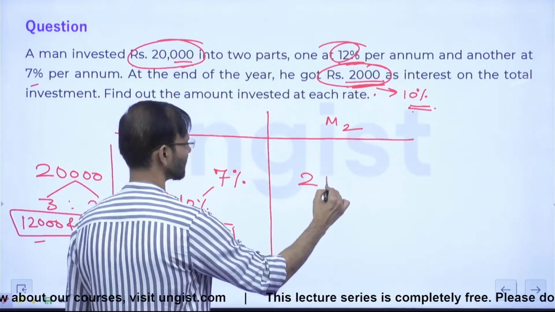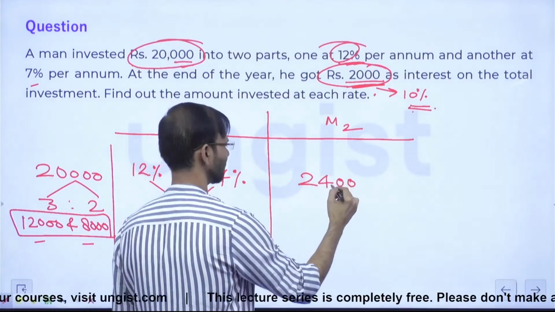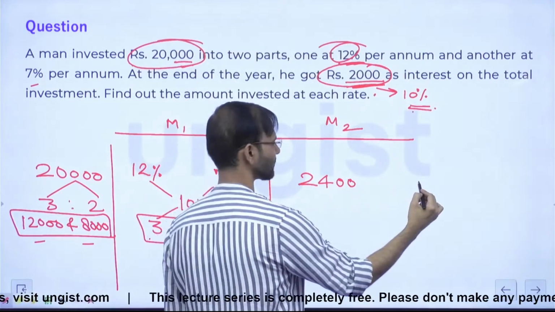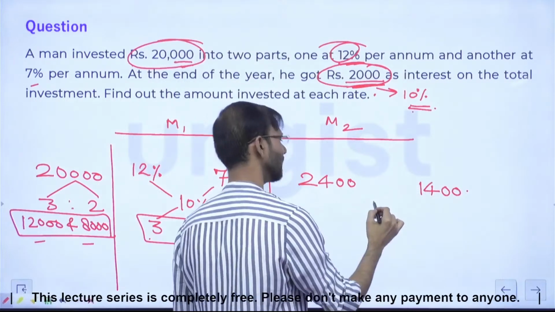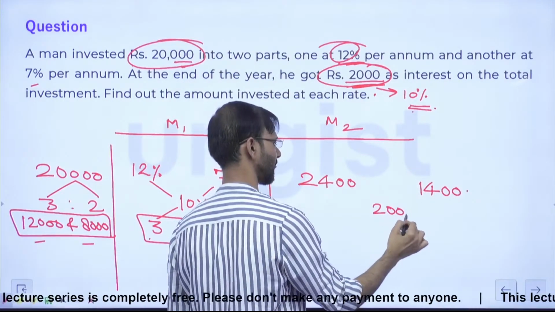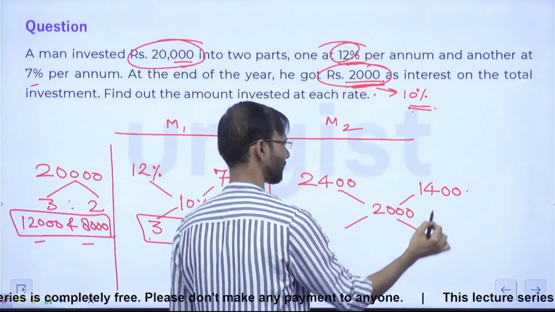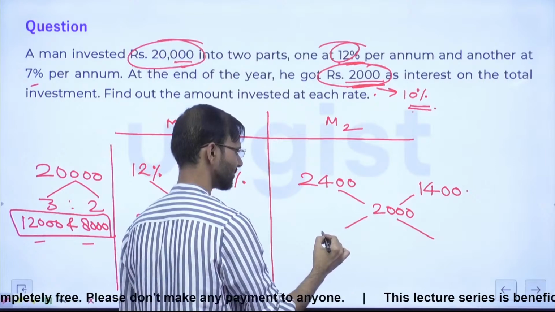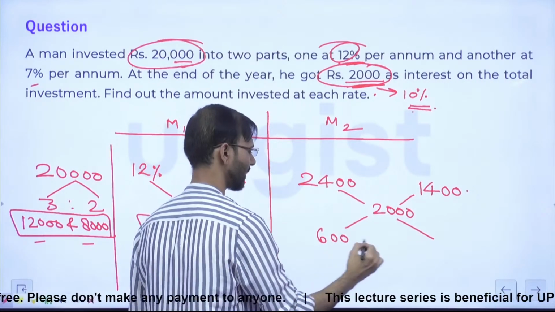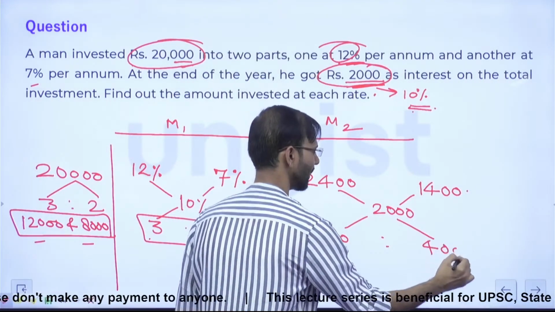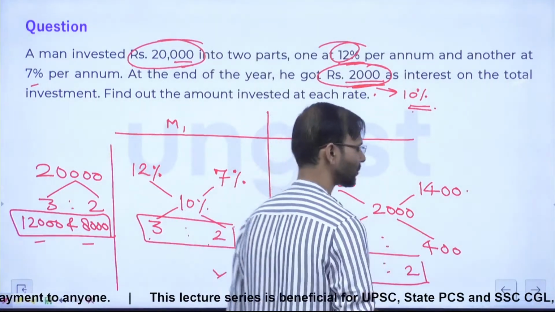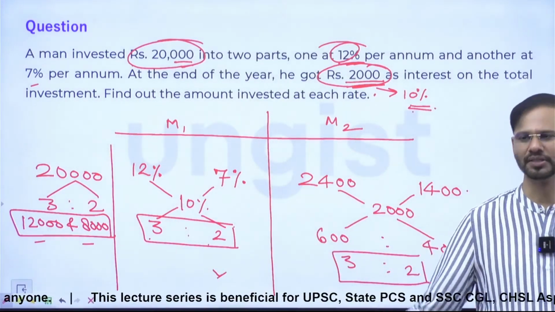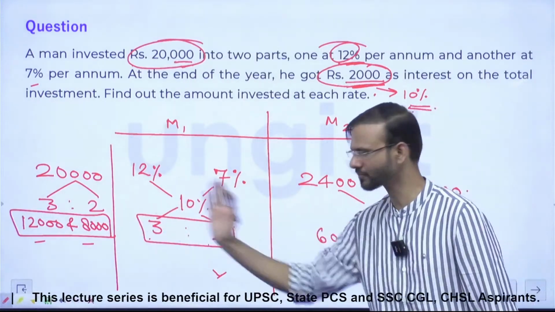So the first part is 2,400. And 7% of 20,000 is 1,400, and here it is 2,000. Everybody clear? And what is the difference? 6 and 4, and this is 3:2. Everyone fine now? Now 20,000 will be divided into this ratio, so this we have done here.